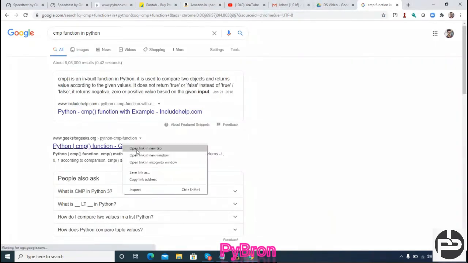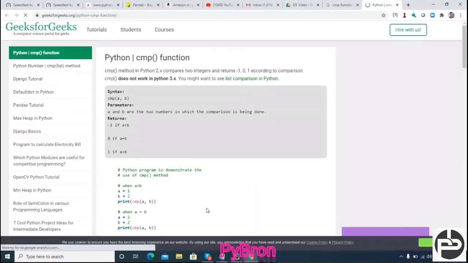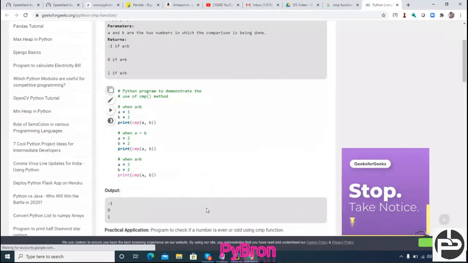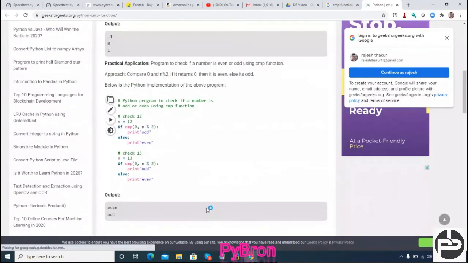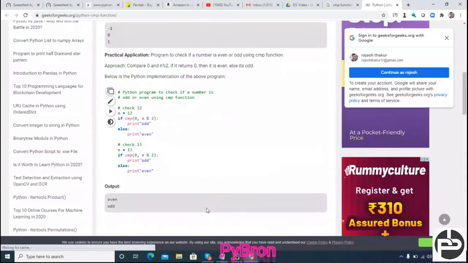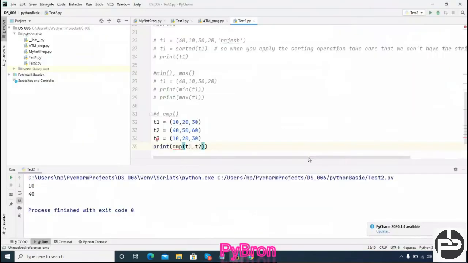If you can see here, yes, CMP, why it is not coming, I don't know. It's Python 3 only. One minute. Okay, let me run this. What error are we getting?